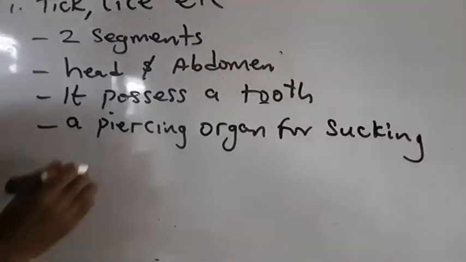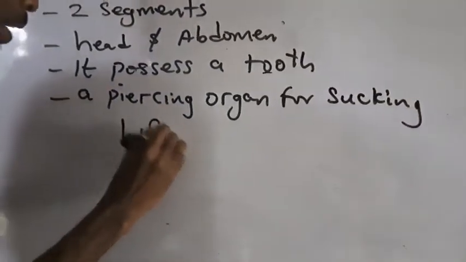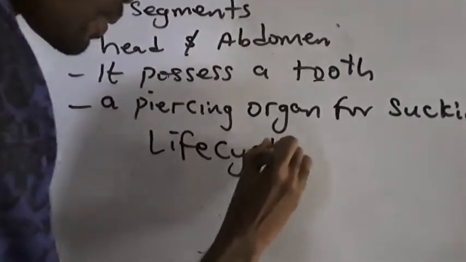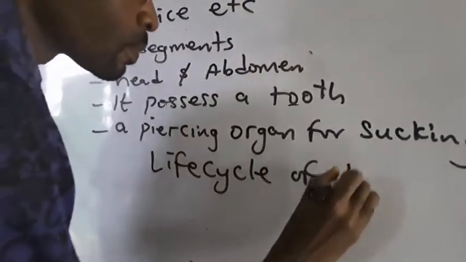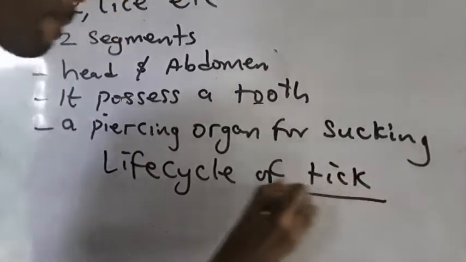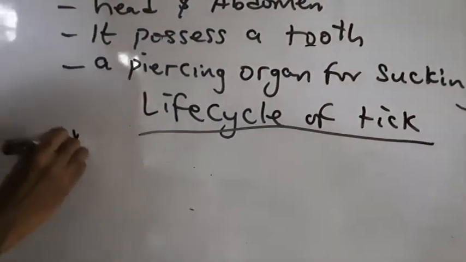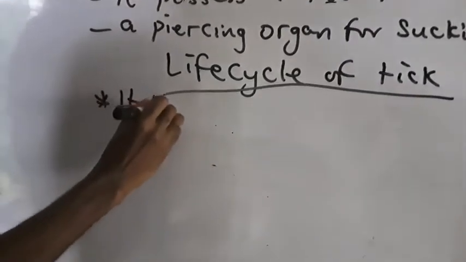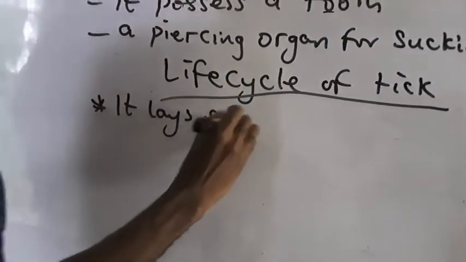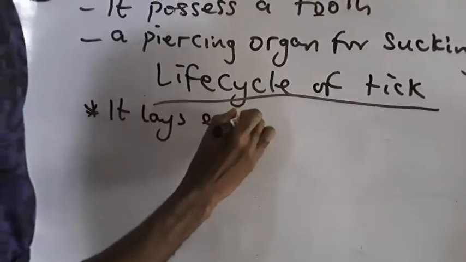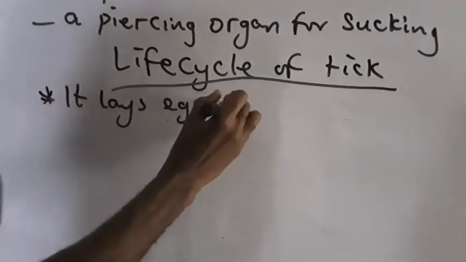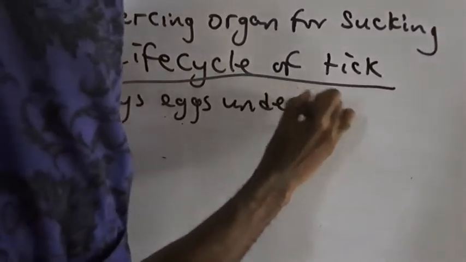Now let's look at the life cycle of this ectoparasite, the life cycle of the tick. One, the tick lays eggs under the ground.